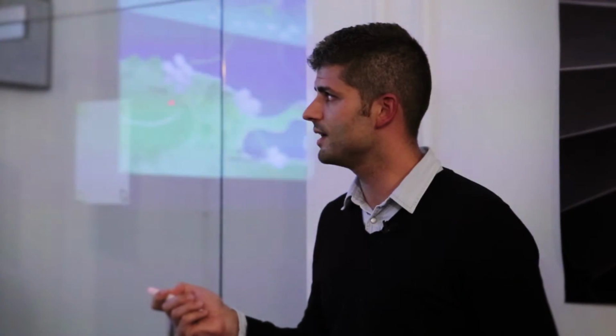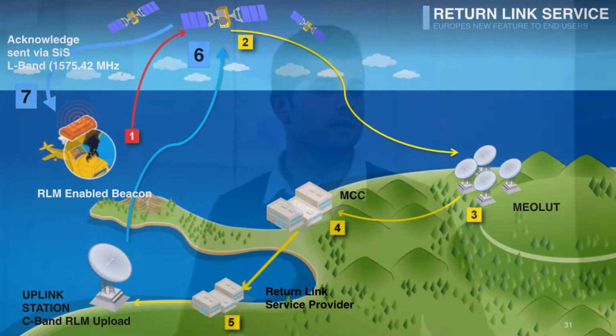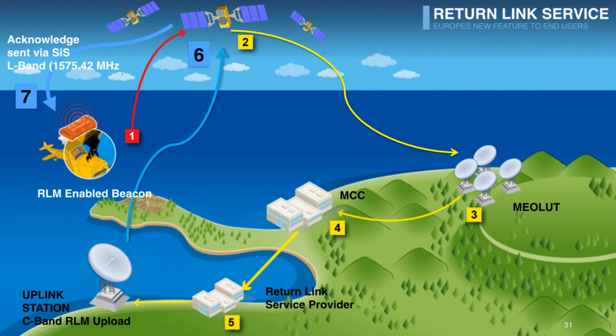So this is processed by the MEOLUT at the ground segment and goes to the mission control center, which can decode the message, and they see, oh, that's a beacon requesting acknowledgement.